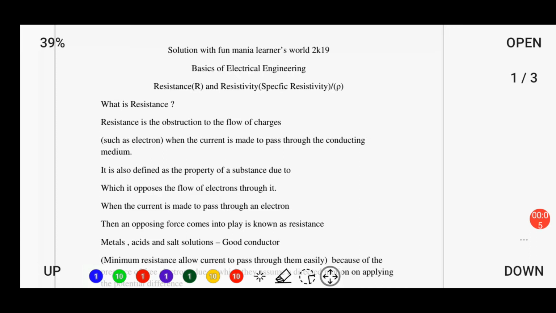In today's session on the basics of electrical engineering, we are going to discuss the topic of resistance and resistivity. Resistivity is also known as specific resistance. First of all, we will tell you what resistance basically is.